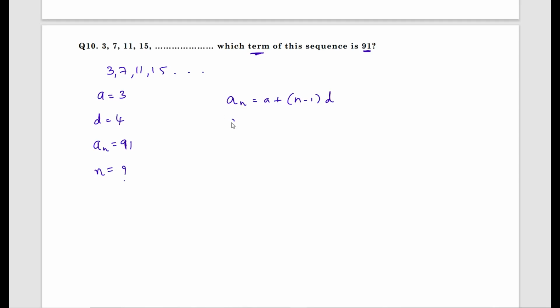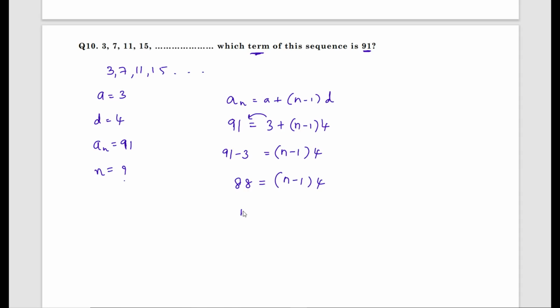a n value is 91 equals what is the value of a? A is 3 plus, since I should find out n, keep n minus 1 as it is, d is 4. Now shift: 91 minus 3 equals n minus 1 into 4. 91 minus 3 is 88. 88 equals n minus 1 into 4.